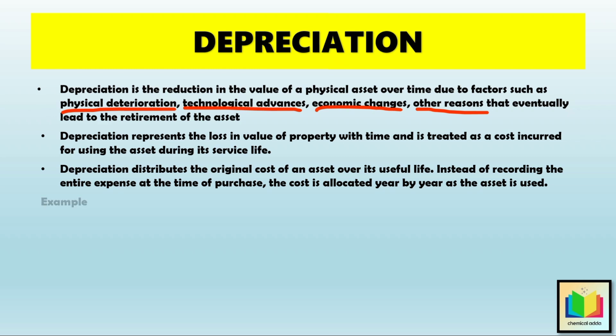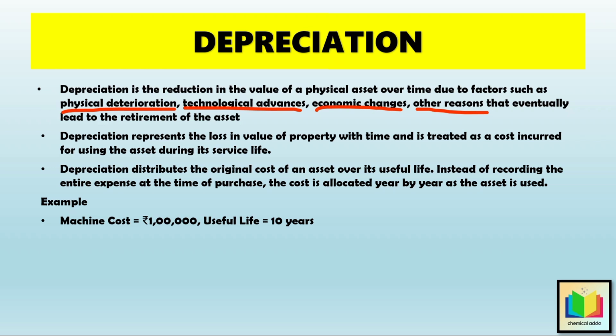Let's understand this with the help of an example. Suppose a company buys a machine or equipment costing 1 lakh rupees, and that machine is going to be useful for many years, let's say 10 years. Hence, the company pays a big amount in the beginning. And if we ignore depreciation, the first year will clearly show a substantial loss, due to the machine's cost being included for the first year. However, in the next 9 years, we will realize significant profits. So, instead of counting the whole cost at once, we spread that cost over the number of years the machine will be used. This spreading of cost year by year is called depreciation.